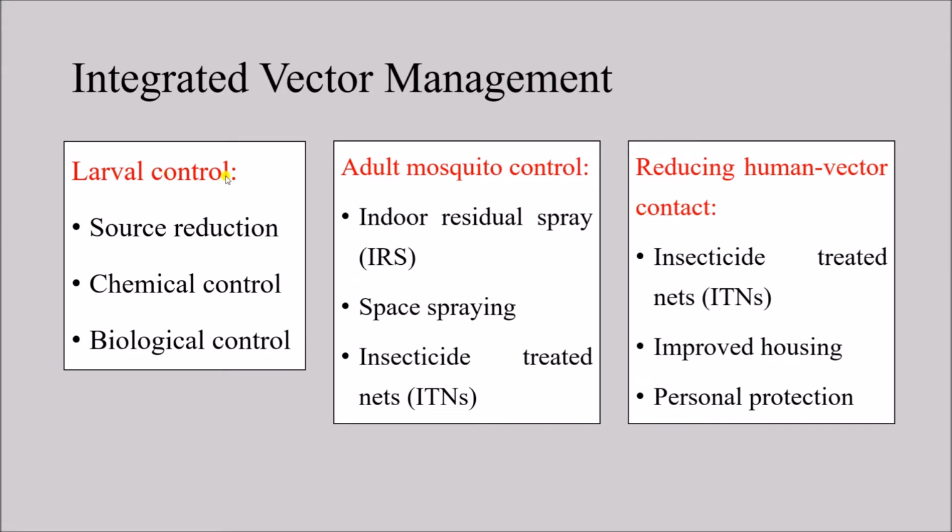Larval control includes source reduction, chemical control and biological control. Adult mosquito control includes indoor residual spray, also known as IRS, space spraying, and insecticide treated nets or ITNs. To reduce the human vector contact, we can use ITNs. Along with that, improved housing and personal protection are important. We shall discuss all these methods in detail next.